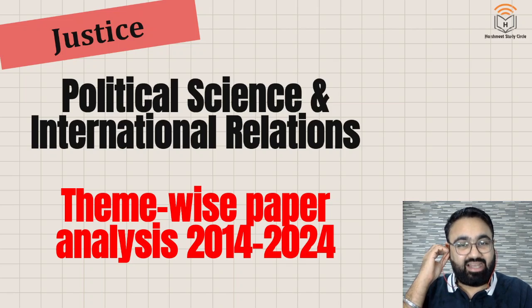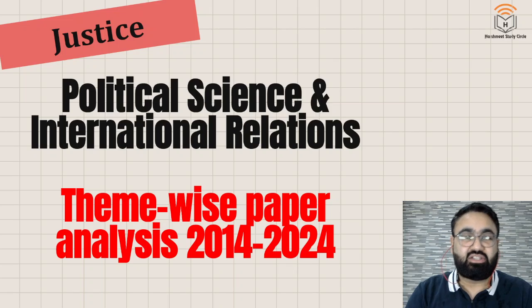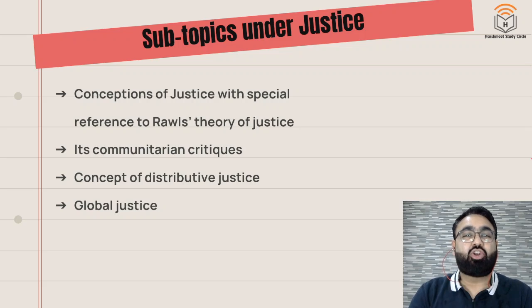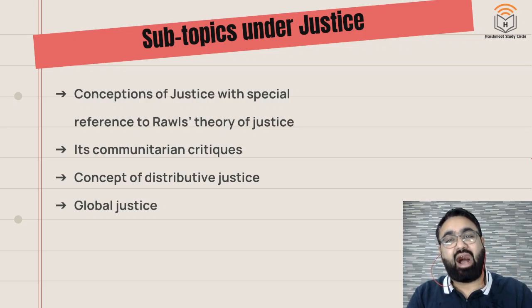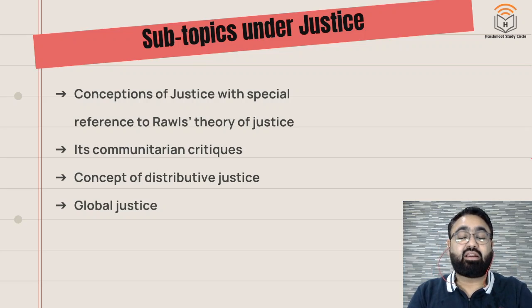Now, going syllabus wise, third topic is justice, again paper 1 part A में. Now, justice में this is what you have to read. These are the subtopics under justice. पहला है conceptions of justice with special reference to Rawls theory of justice. अब ये Rawls is one of the most important topics क्योंकि यहाँ से questions are repeatedly asked. फिर the communitarian critiques of Rawls theory of justice. Distributive justice क्या है, that concept and the idea of global justice.